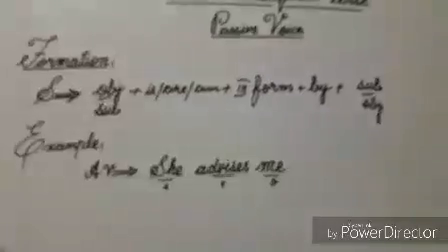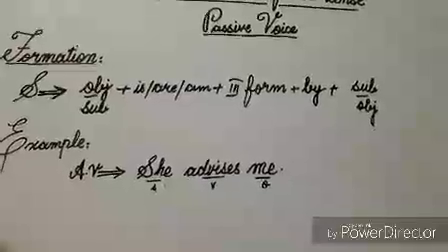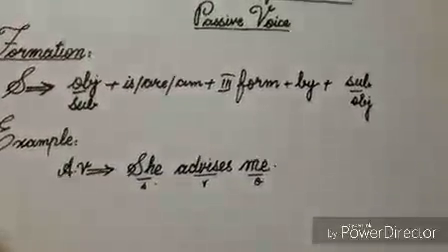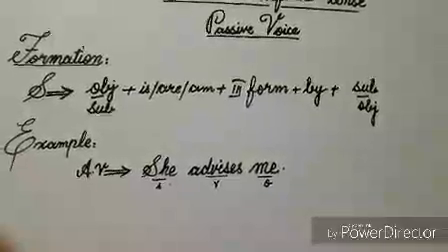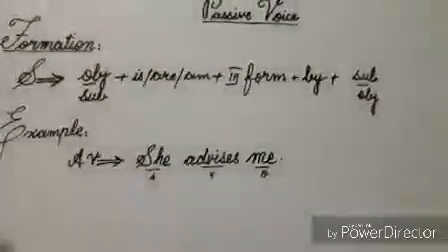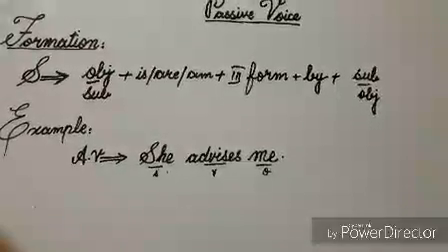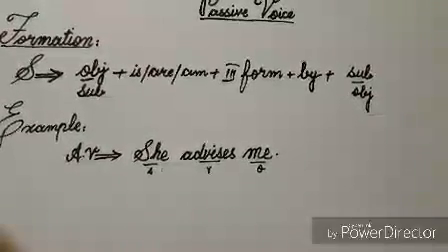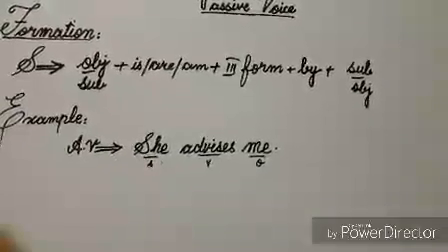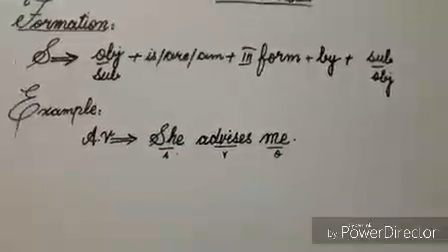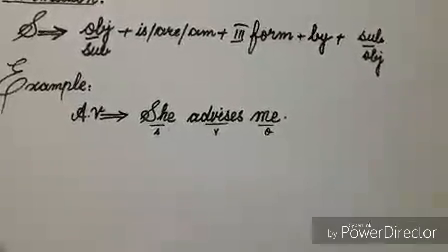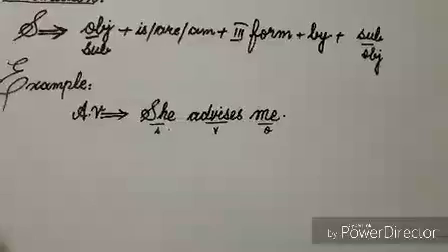She advises me. If you recall the formations of tenses, you'll easily come to know that it's present indefinite tense. In this sentence, the word advises is verb because it is showing some work. The word she is subject because she is doing the work of advising. Me is object because the work of advising is being done on it. You can see that in this sentence, subject is doing something. So it's active voice sentence.